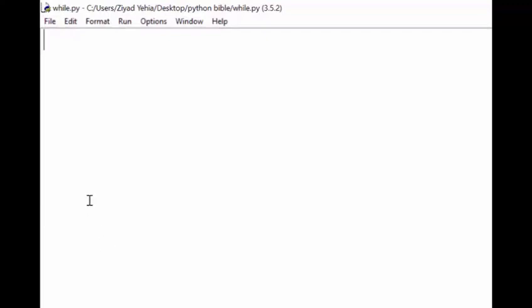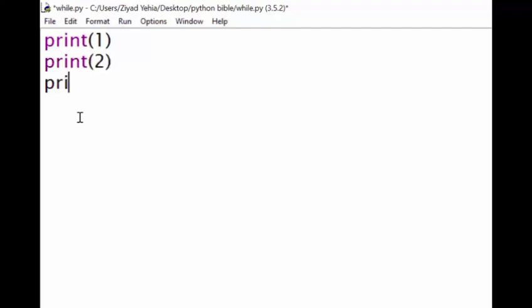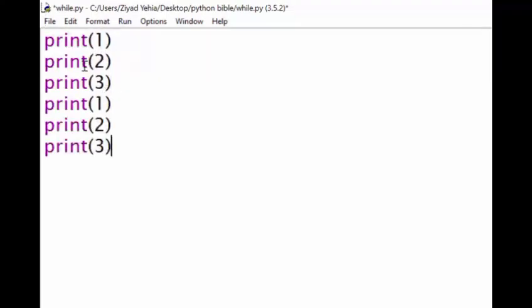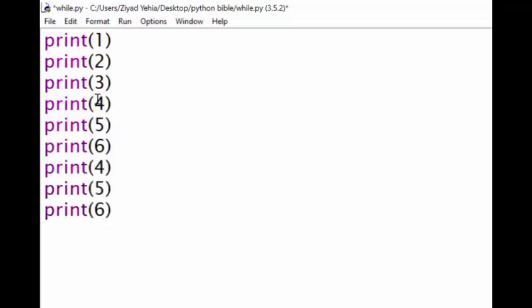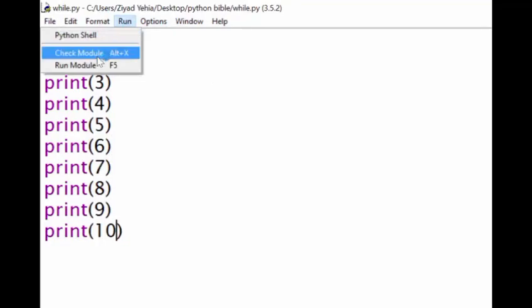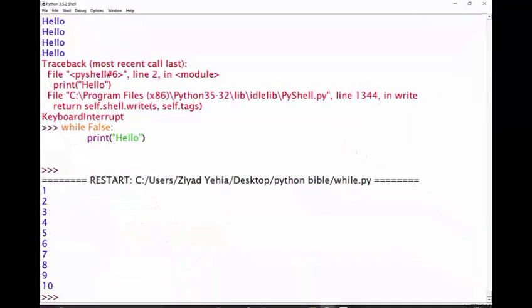How can we do that, knowing all that we know so far? Well, one way I could do it is I could just write 10 lines of code, right? I could just print 1, print 2, print 3, and I could maybe copy and paste this if I'm particularly advanced. I could print 4, print 5, print 6, could keep going. Print 7, print 8, print 9, and print 10. Then when I save and run that, we're going to get 1, 2, 3, 4, 5, 6, 7, 8, 9, 10. Okay? And that worked absolutely fine.